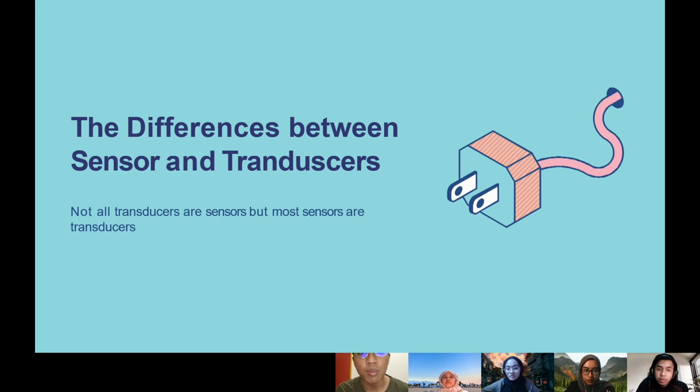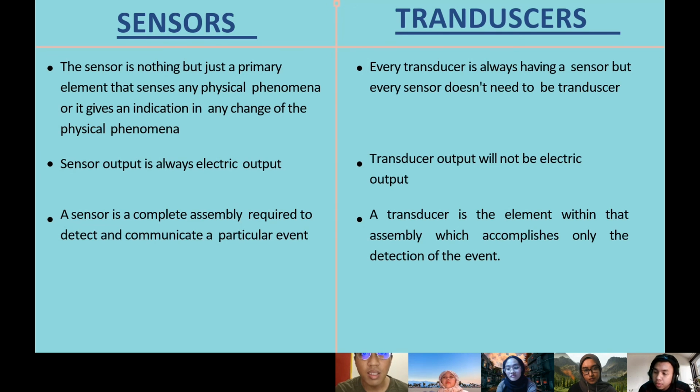Based on the information about the sensor and transducer, we can conclude that not all transducers are sensors, but most sensors are transducers. So what is the difference between the sensor and transducer? Firstly, the sensor is just a primary element that senses any physical phenomena, or gives an indication of any change in the physical phenomena. While every transducer always has a sensor, every sensor doesn't need to be a transducer.